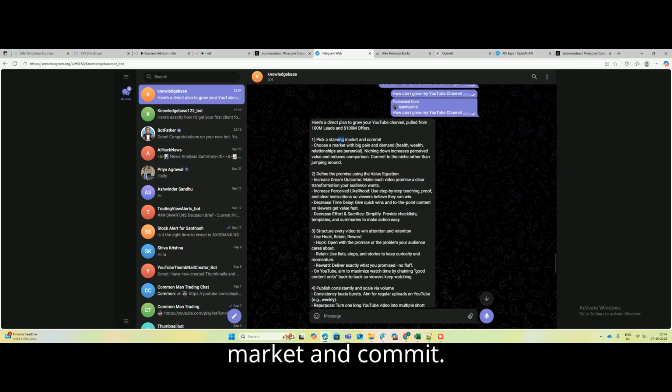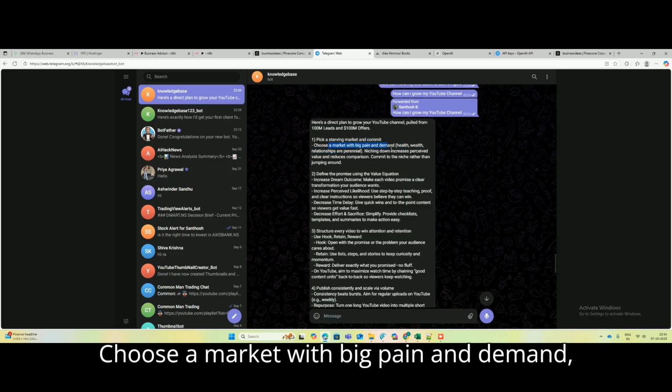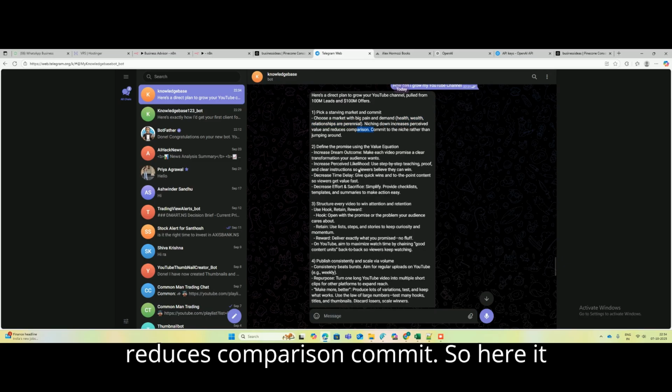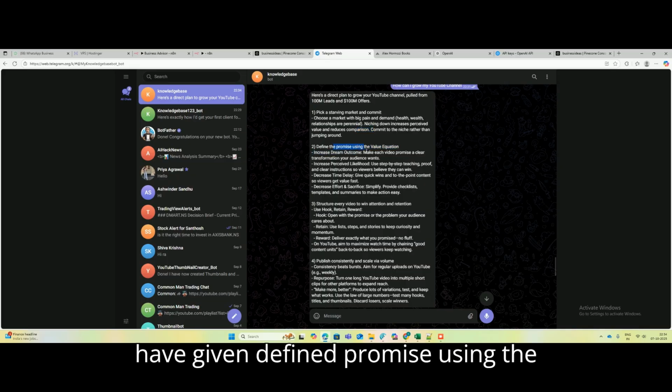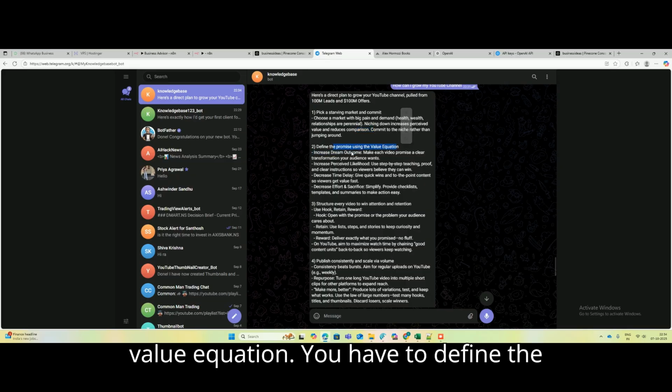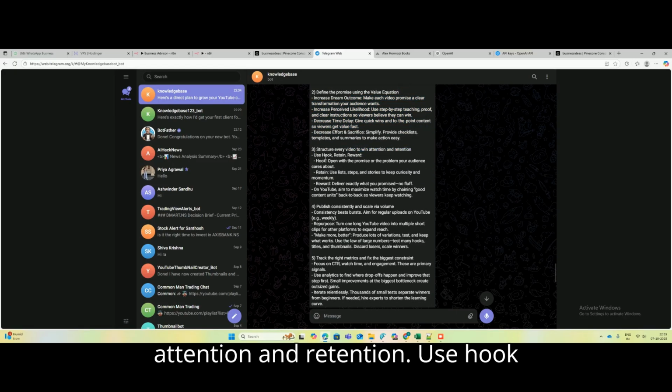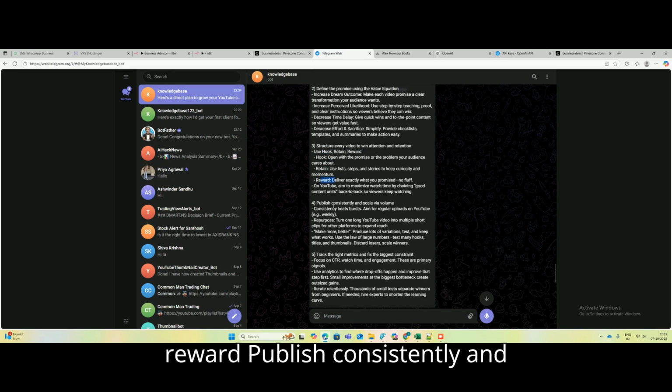Pick a starving market and commit. Choose a market with big pain and demand: health, wealth, relationships, or perennial. Niching down increases perceived value and reduces comparison. So here it has given: define the promise using the value equation. Structure every video to win attention and retention, use hook, retain, reward.